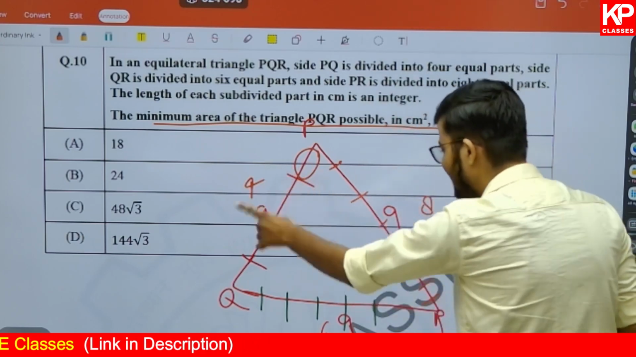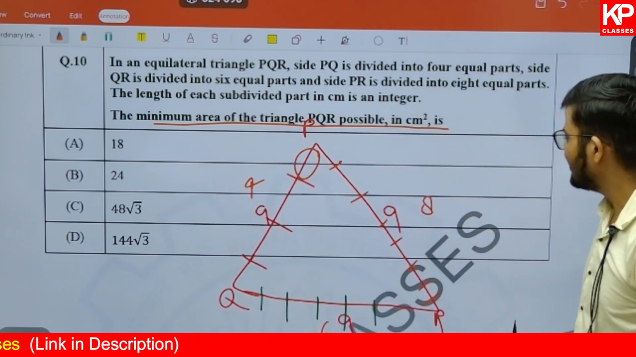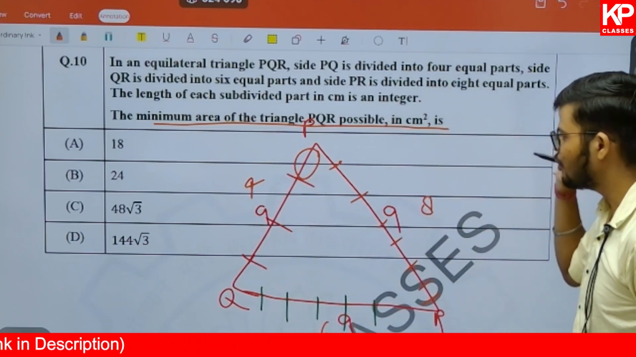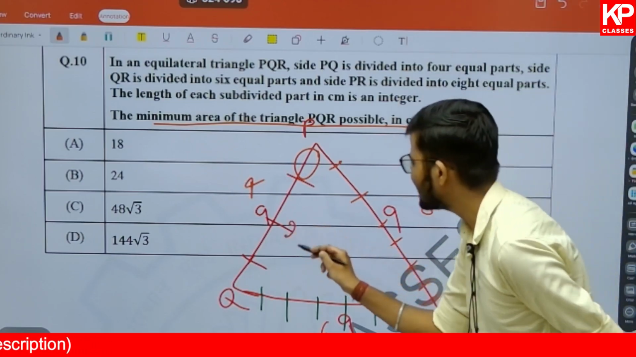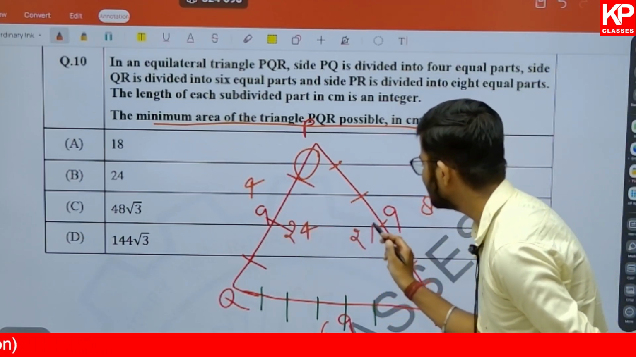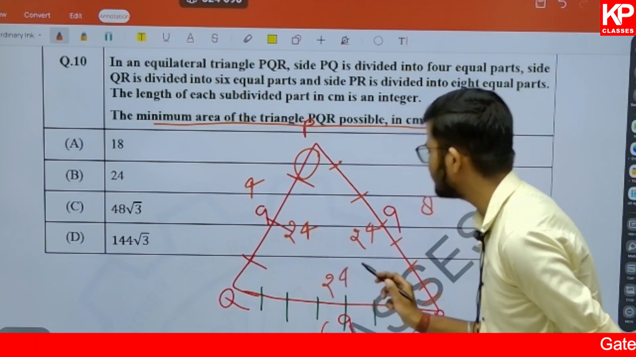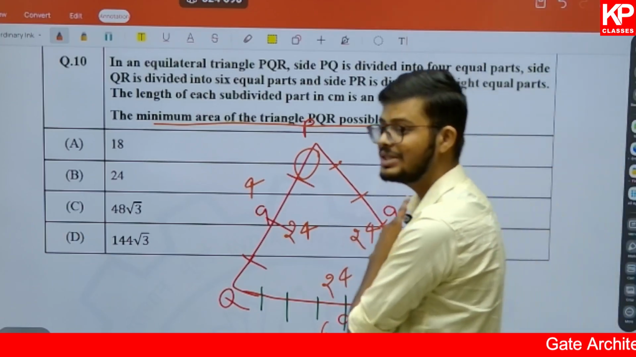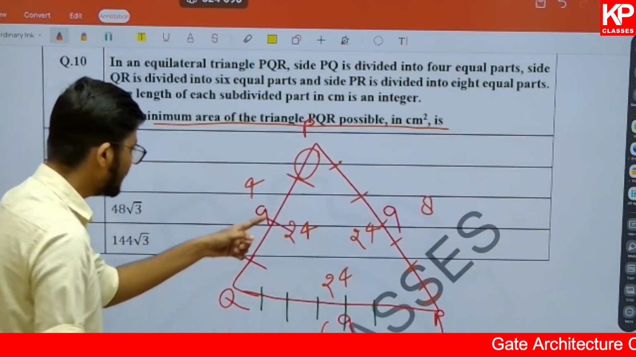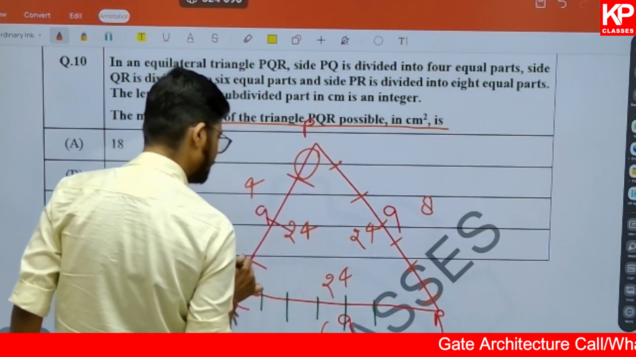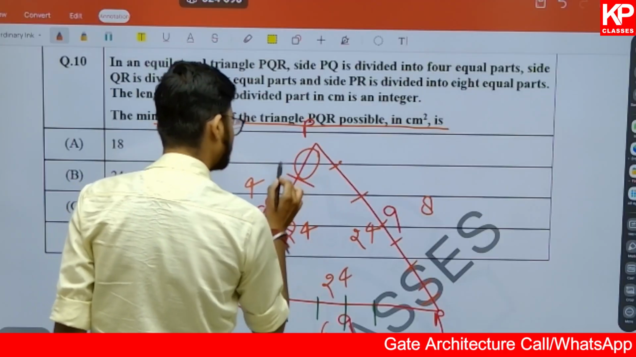So if I am going to take the LCM of the same, what will be the LCM? Isn't it 24? 24 will be the LCM. So suppose we are taking the side to be equal to 24. 24 is nothing but the LCM. So if 24 is this side, 24 is this side, 24 is this side. So it is divided into 4 parts. Okay, we can divide that. It will be 6, 6, 6 and 6.